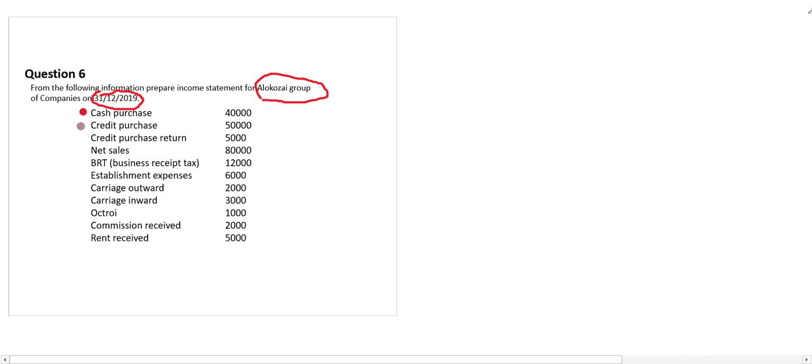Purchase, cash purchase, and credit purchase, as well as in this example, we have credit purchase return. So that one should be minus. And then we have revenue, sales, BRT tax, business receipt tax.